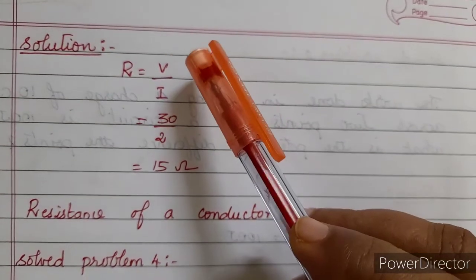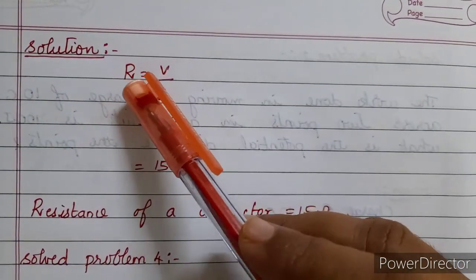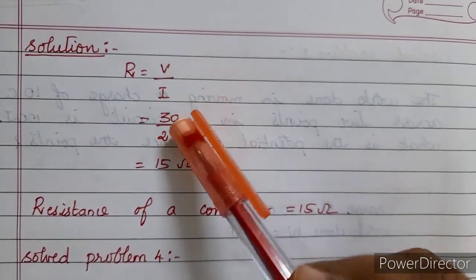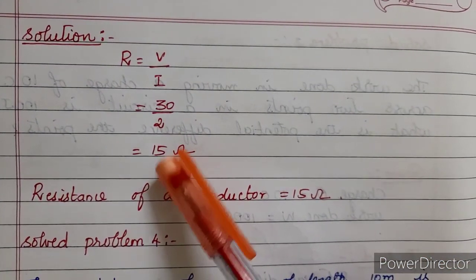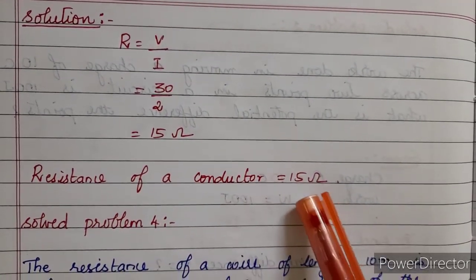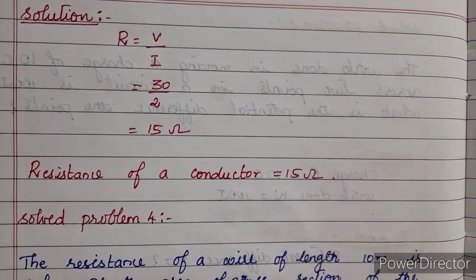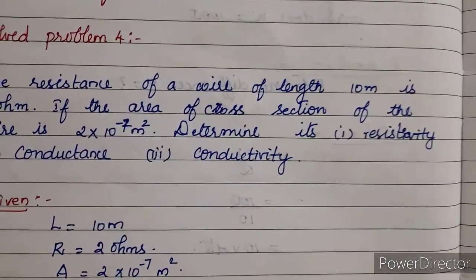Now we saw the Ohm's law, isn't it? V is equal to IR. Now from that we have derived what is R. So R is equal to V divided by I. V is given as 30 and the I is 2. So that will become 15 ohms. So the resistance of the conductor is 15 ohms. Now let's move into the fourth problem.